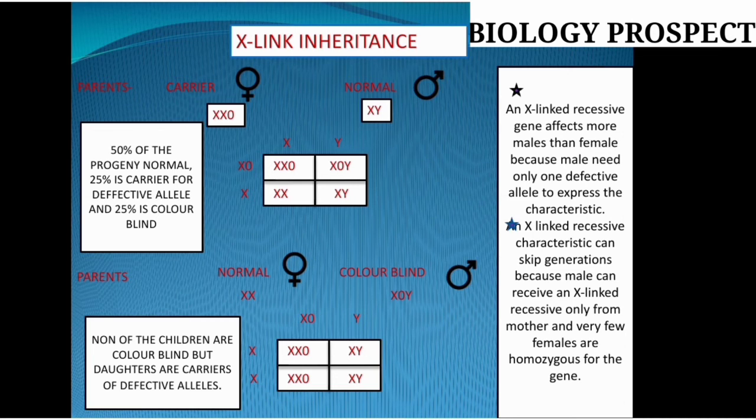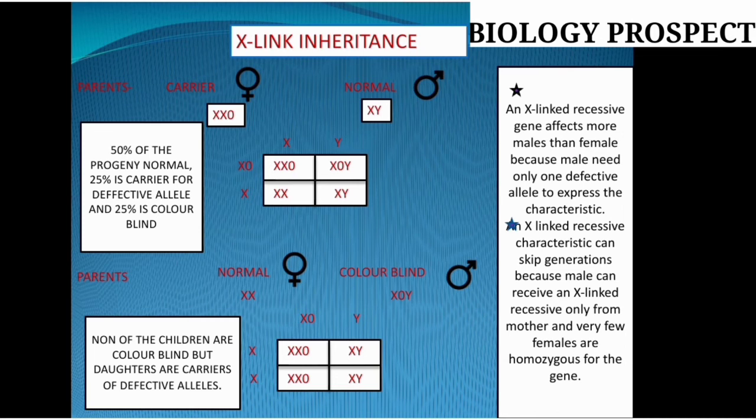Why are they normal? Here X is the dominant, and again in the second square, X0Y, the X0 indicates the defective allele. These defective alleles are present in one of them. But the last two, XX and XY, have no defective alleles. They are completely fit and fine.